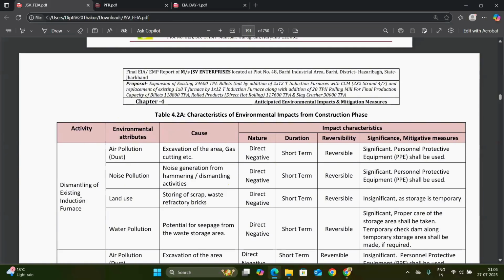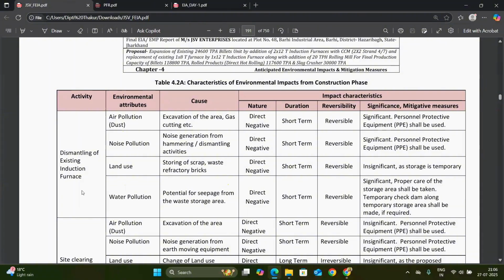So they dismantle the induction furnace, and by dismantling we have different types of pollution. Air, noise, and land and water are polluted due to the dismantling of the existing induction furnace.